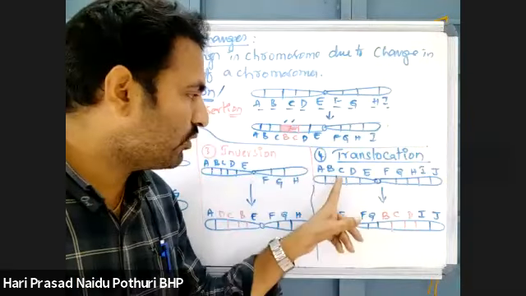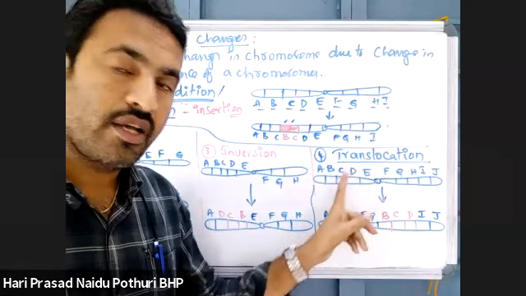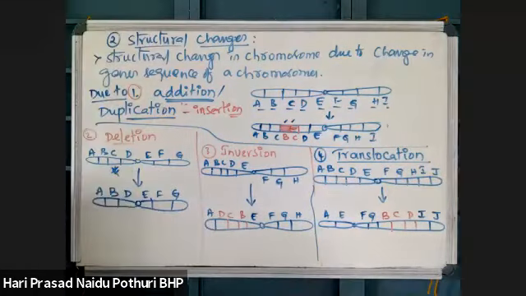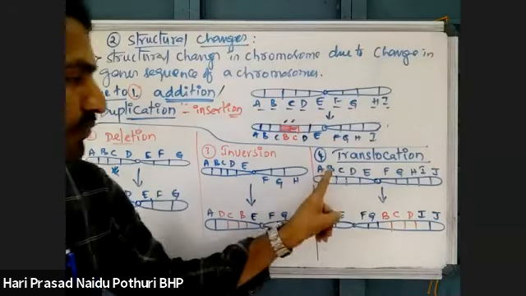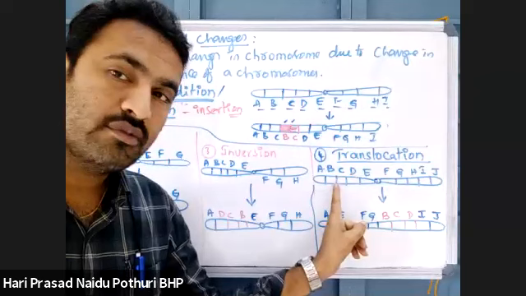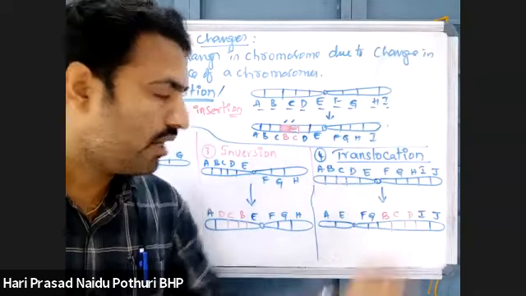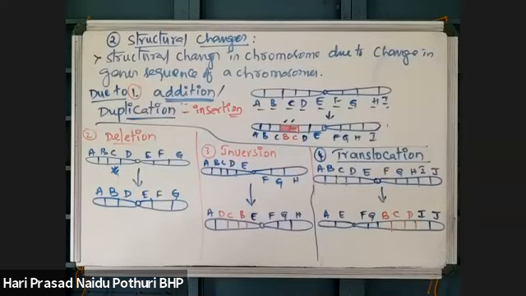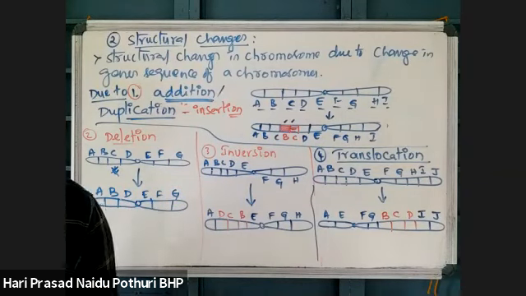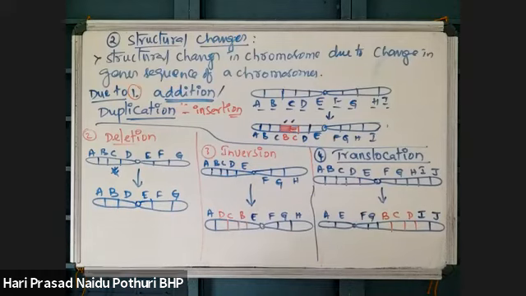A segment of chromosome which is present on one part is shifted to another part. That is what we can say translocation. Translocation may be shifting on the same side or other side of the centromere. Yeah, complete.